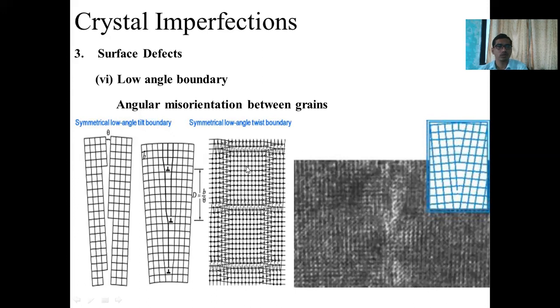So this is all about the various types of defects, that is, point defect, line defect and surface defect. Due to these kinds of defects, imperfection in the crystal occurs.